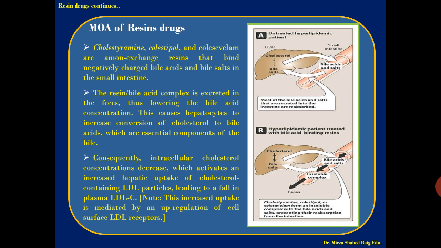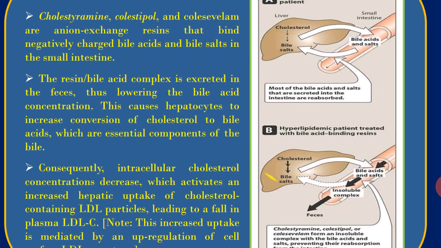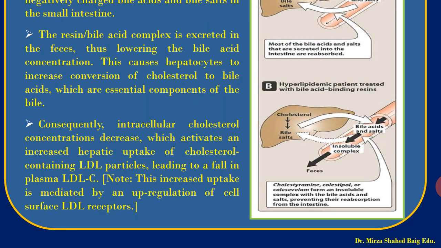In part B of the figure, you can see the hyperlipidemic patient treated with bile acid binding resins. When we give the resins to the patient, they attach to the bile acid and salts and form the insoluble complex, which is removed from the body in the form of feces.